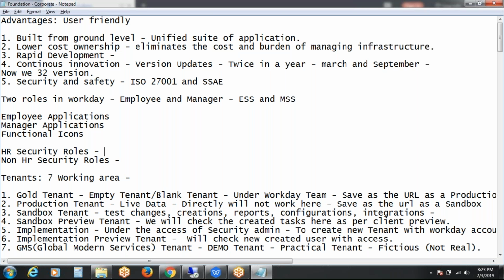Non-HR security roles means employee, manager, labor distribution schedulers. Apart from HR related tasks, whoever is doing work as per their roles and responsibilities will come under non-HR security roles.